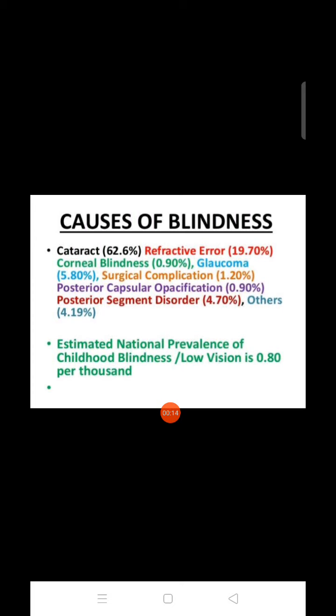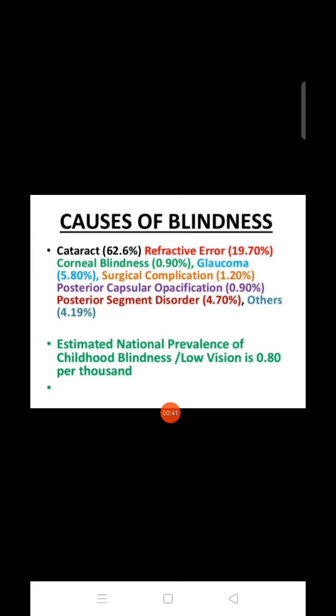62.6%, refractive error 90.7%, corneal blindness 0.9%, glaucoma 5.8%, surgical complications 0.1%, posterior capsular opacification 0.90%, posterior segment disorder 4.7%, others 4.19%.